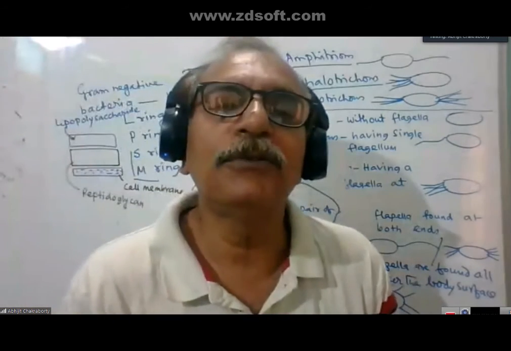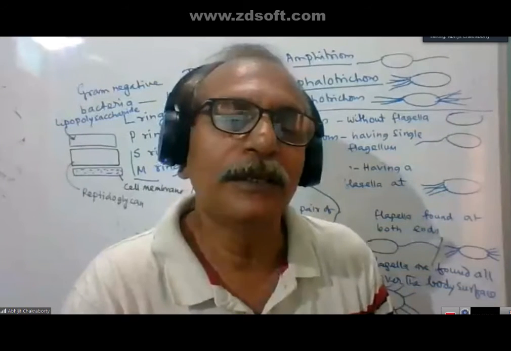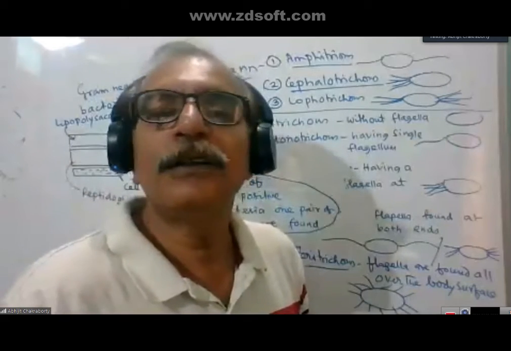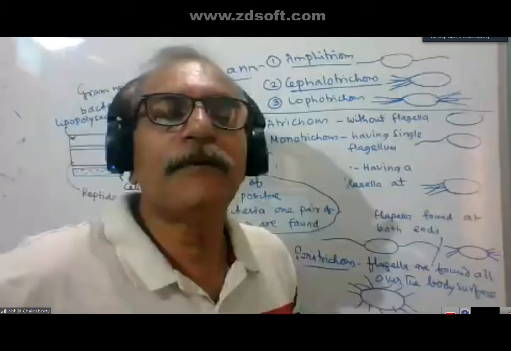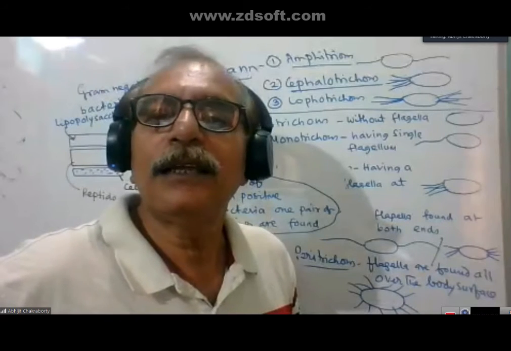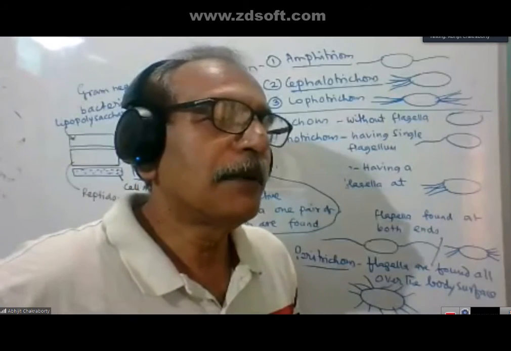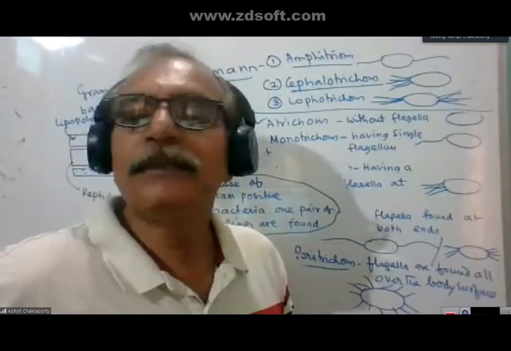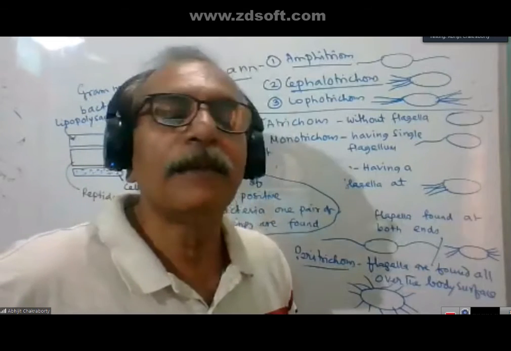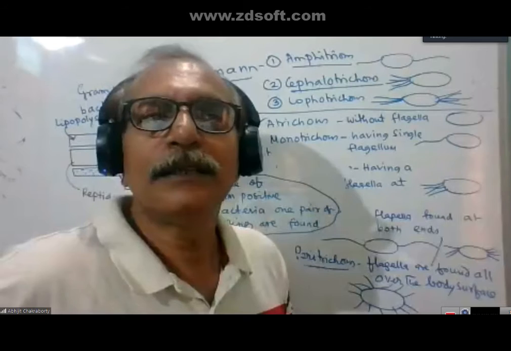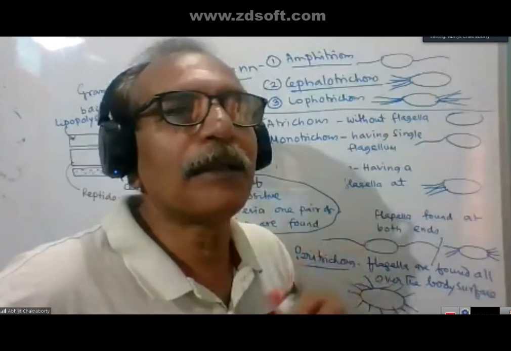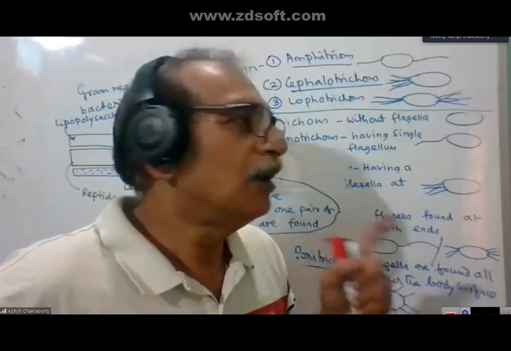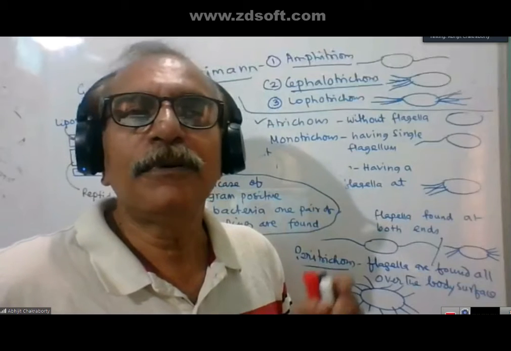Now I am giving you one simple home task. First of all, write down: classify bacteria based on the arrangement of flagella and give an example of each type. I am not giving examples here. Just for instance, I am giving one example: atrichous, Lactobacillus. Now I am not giving further, so you have to find out the names of the rest.